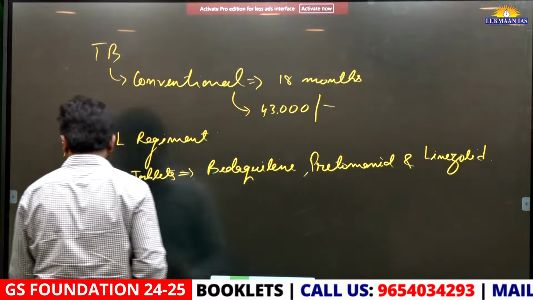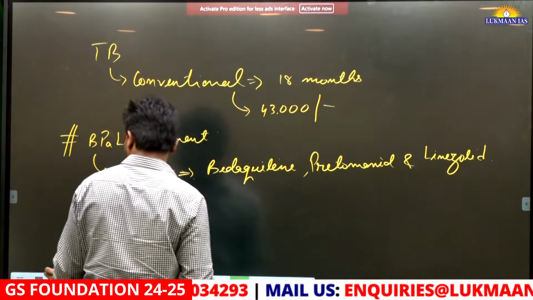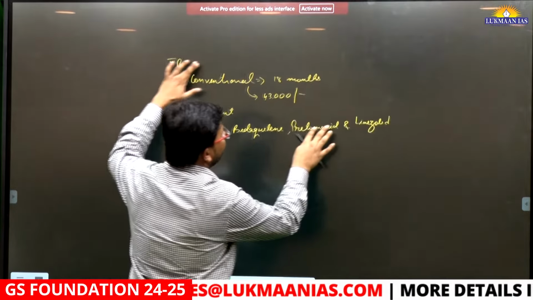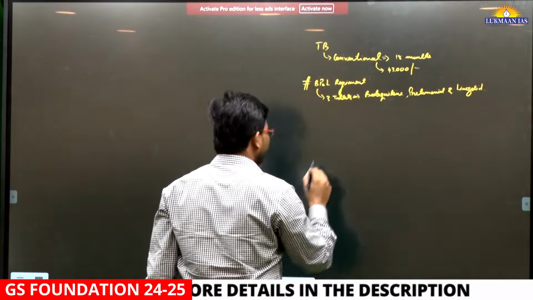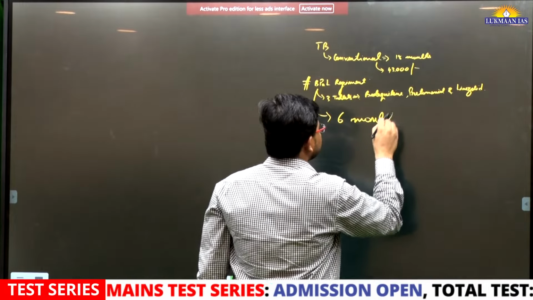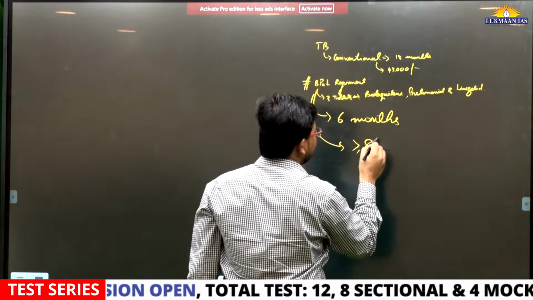So these three medicines together require a lesser number of tablets for patients, and also a shorter period. It includes 6 months of dosage, and it showcases an efficacy of greater than 85%.